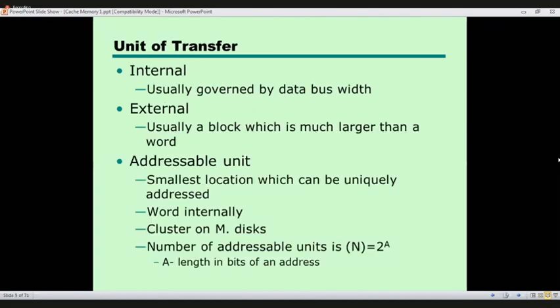And the unit of transfer is the number of bits, or the portion of memory transferred in one instant, right? Usually that is governed by the data bus. Earlier we discussed what the data bus is and how it works.